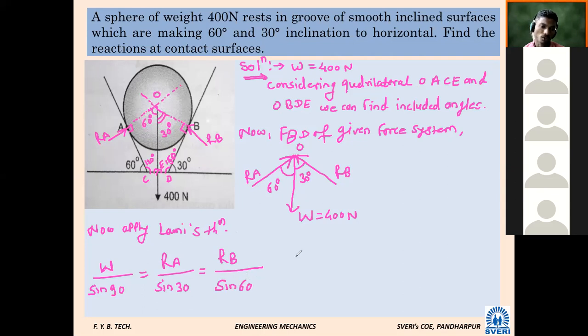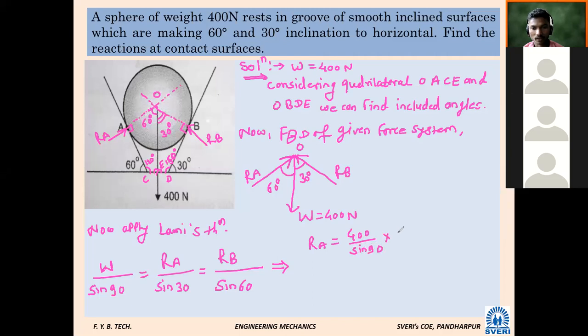Now from this, is it possible to calculate RA and RB? Yes, there are only two unknowns. If we consider the first two terms, is it possible to calculate RA? RA is equal to 400 divided by sin 90 into sin 30. Sin 30 means 0.5, so it will become 200 Newton.